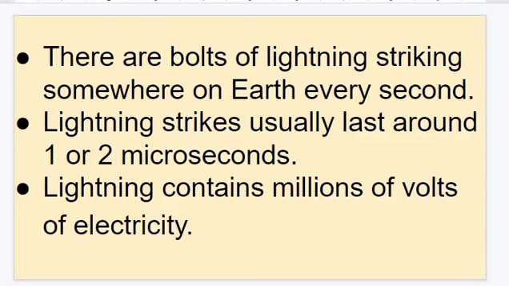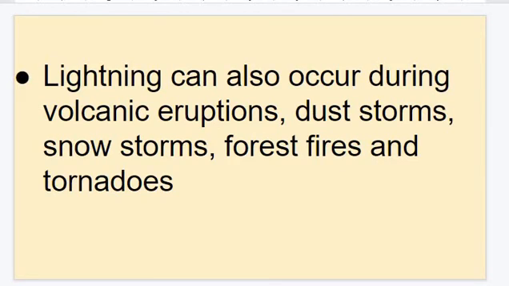A lightning strike usually lasts around 1 to 2 microseconds. Lightning contains millions of volts of electricity. Lightning can also occur during volcanic eruptions, dust storms, snowstorms, forest fires, and tornadoes.